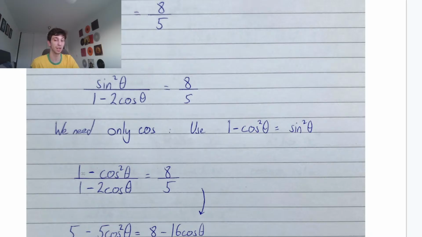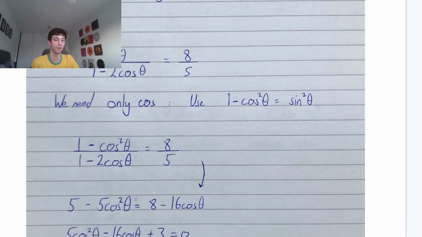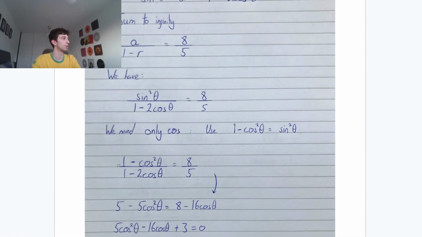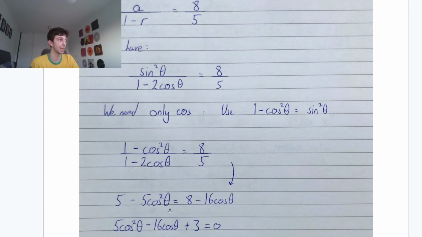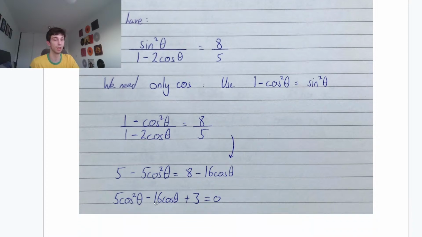We multiply that left-hand side by 5 to get 5 minus 5 cos squared theta. Then the right-hand side by 1 minus 2 cos theta. So we have 8 minus 16 cos theta equal to 5 minus 5 cos squared theta. Now we can just rearrange, add over the 5 cos squared theta, take away the 5, 8 minus 5 is 3. That leaves us with 5 cos squared theta minus 16 cos theta plus 3.